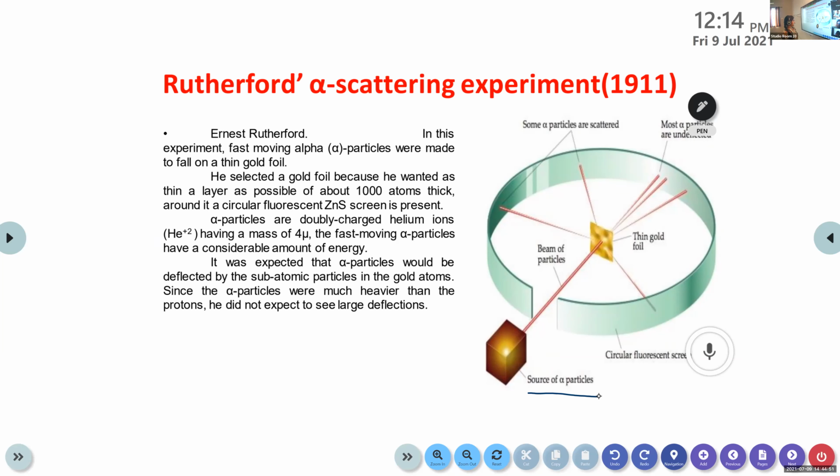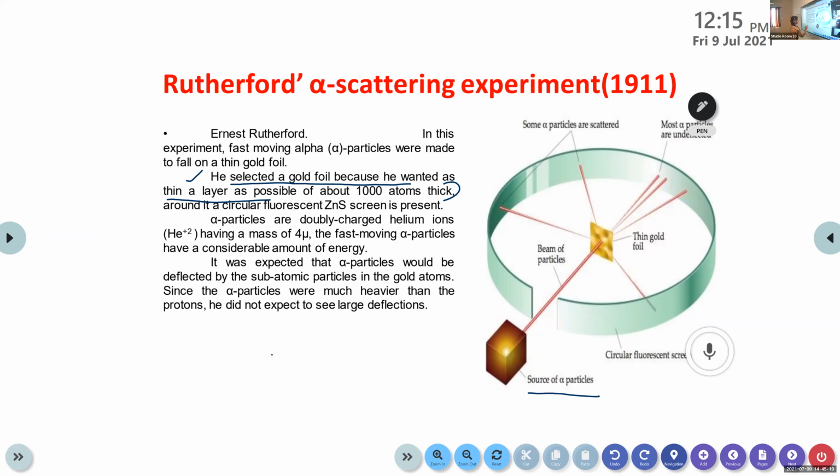And here you have to write this point. He selected gold foil because he wanted as thin a layer as possible, about 1000 atoms thick. That's why he used this very thin gold foil.